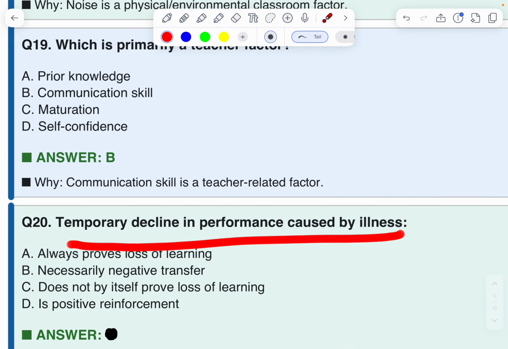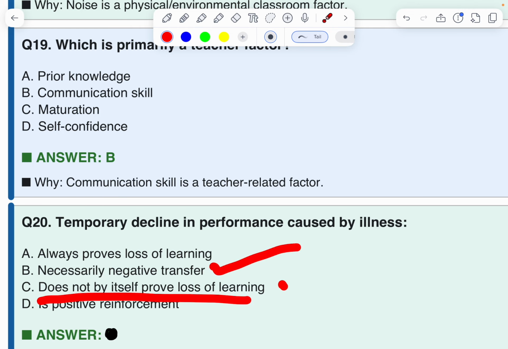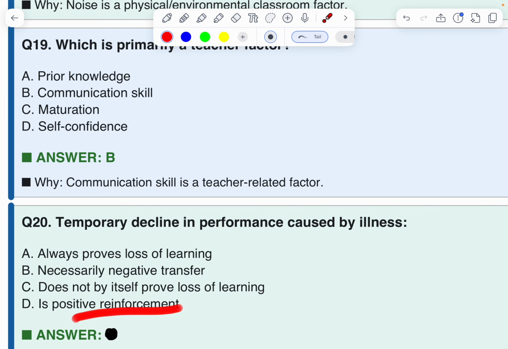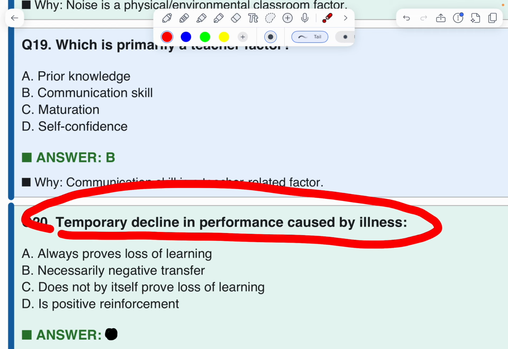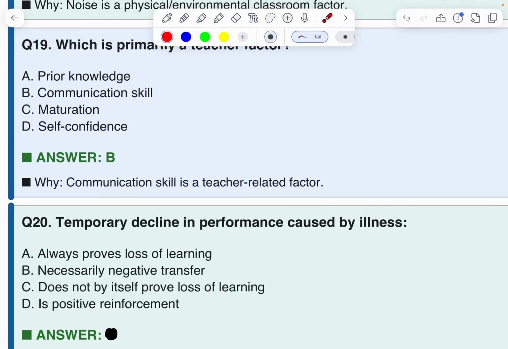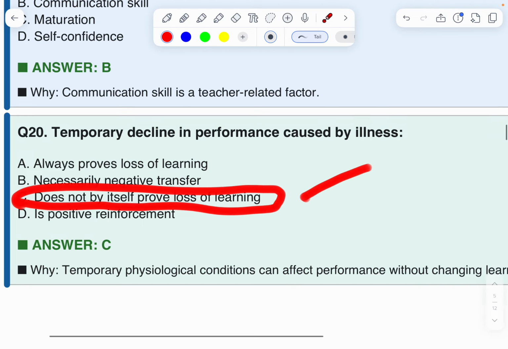Temporary decline in performance caused by illness. Always proves loss of learning. Necessarily negative transfer. Does not by itself prove loss of learning. Positive reinforcement. What is the answer? C. Does not by itself prove loss of learning. Okay. Next question.